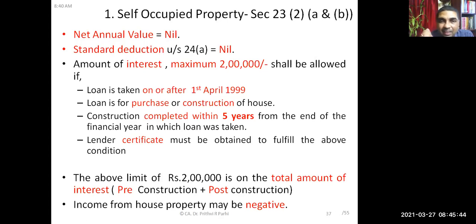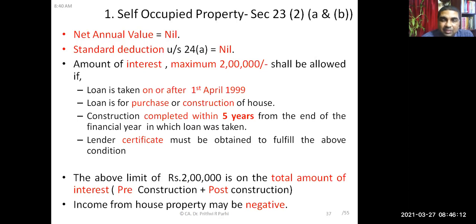Now you must have understood that net annual value is nil, and then deduction of interest is allowed. So what will happen to the final computation? What will be the amount of income from house property? Because of this allowance of 2 lakh rupees, the income from house property may be negative, to the extent of minus 2 lakh rupees. Yes or no?